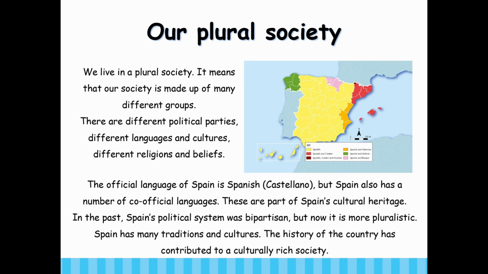The official language of Spain is Spanish, but Spain also has a number of co-official languages. These are part of Spain's cultural heritage. In the past, Spain's political system was bipartisan, but now it's more pluralistic. Spain has many traditions and cultures. The history of the country has contributed to a culturally rich society.